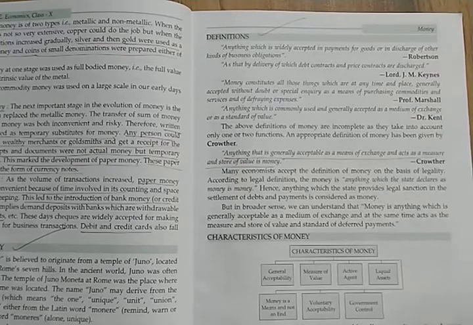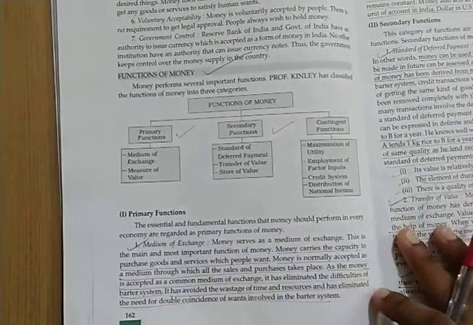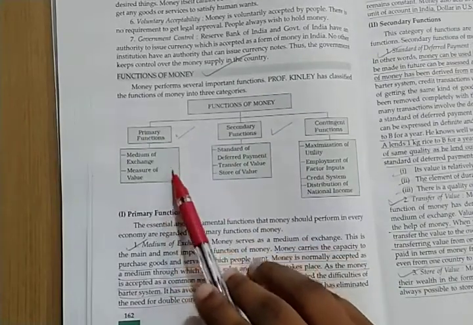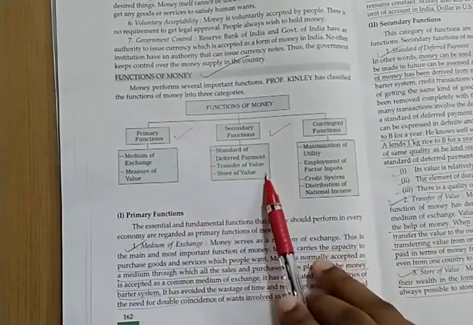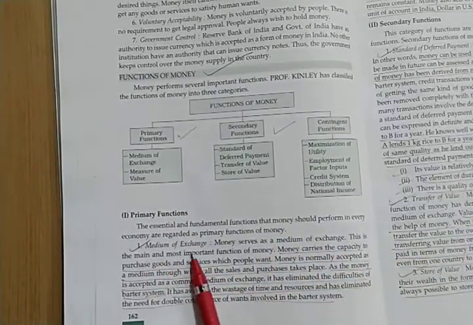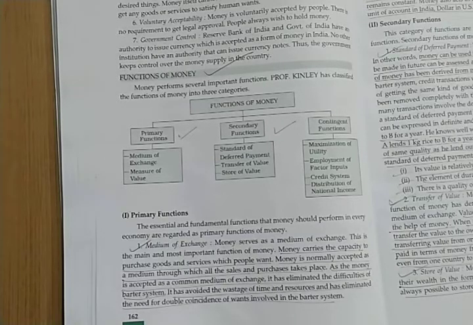Now on page number 162 you will find the functions of money, and as per our syllabus we will only be doing primary functions and secondary functions. In primary we have only 2 functions, and in secondary we have 3 functions. So first we will see the primary functions. In primary, the first one is medium of exchange. That means money carries the capacity to purchase the goods and services which people want. Okay, so money is something that is normally accepted. Alright, for any kind of sale and purchase, any kind of transaction, money is something that is easily accepted.